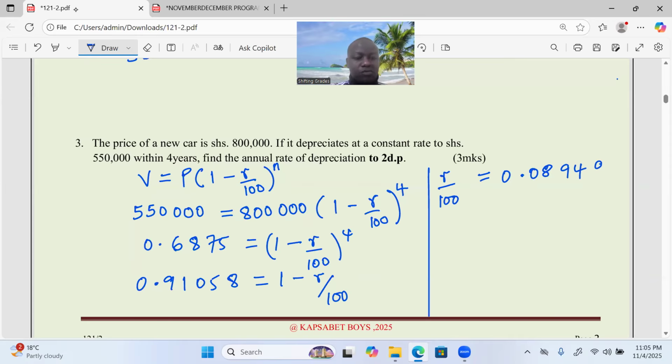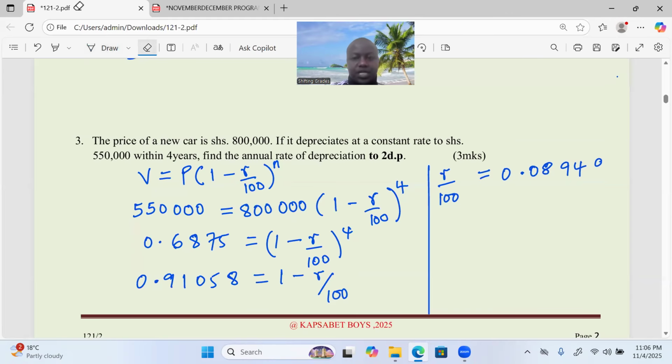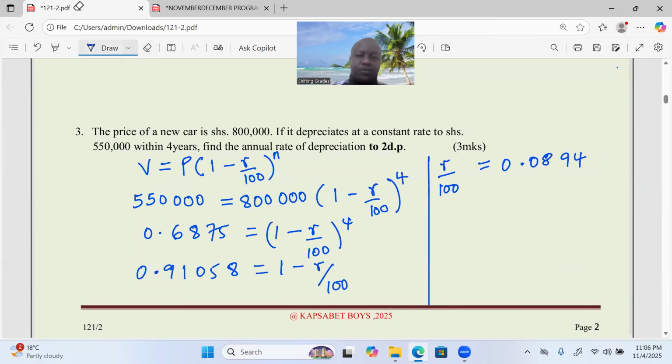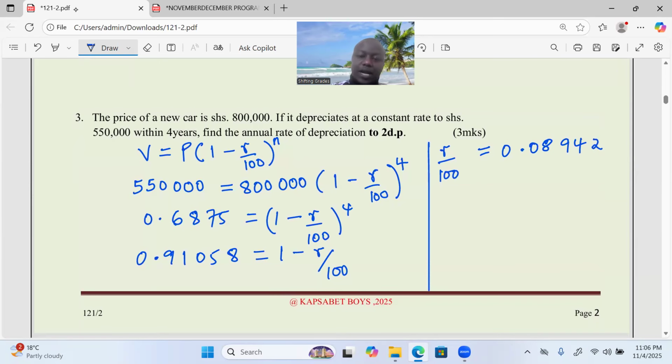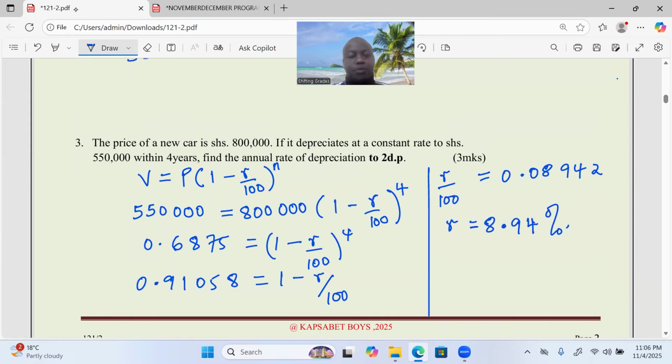0.0894. Can I have it as 0.0894? Yeah, to four significant figures. Then after this point, ladies and gentlemen, we can now remain with the value of R by multiplying through by 100. And this takes us to 8.94. Remember, we've been instructed to work with 2dp. So 8.94 now becomes our percentage rate of depreciation. Yeah, that's our percentage rate of depreciation.